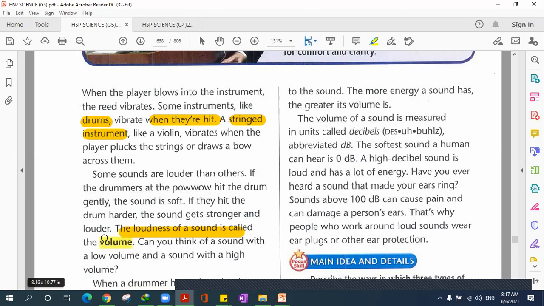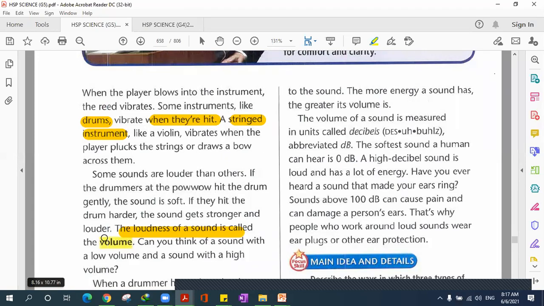Hit it softly first, and then start hitting it harder. You'll notice that the loudness of the sound gets more and more. Unless you have people sleeping in your house, don't do that. Okay, wait till they wake up.